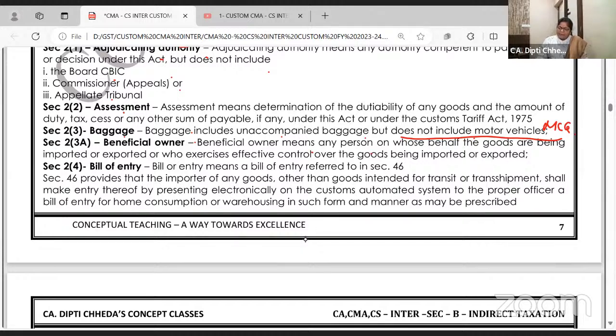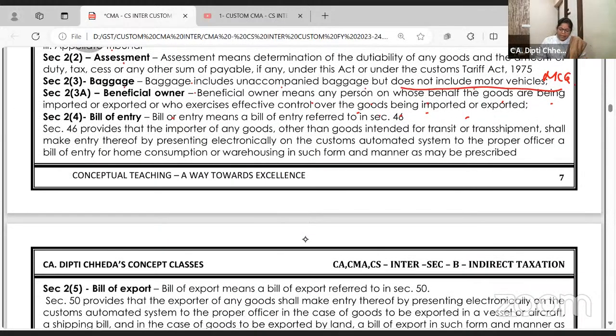Beneficial owner means any person on whose behalf the goods are being imported or who exercises effective control over the goods. I may be importing the goods from USA to Hyderabad. I am the beneficial owner, but I am doing it through an importer who has all the port IDs in China. So I may be the beneficial owner.